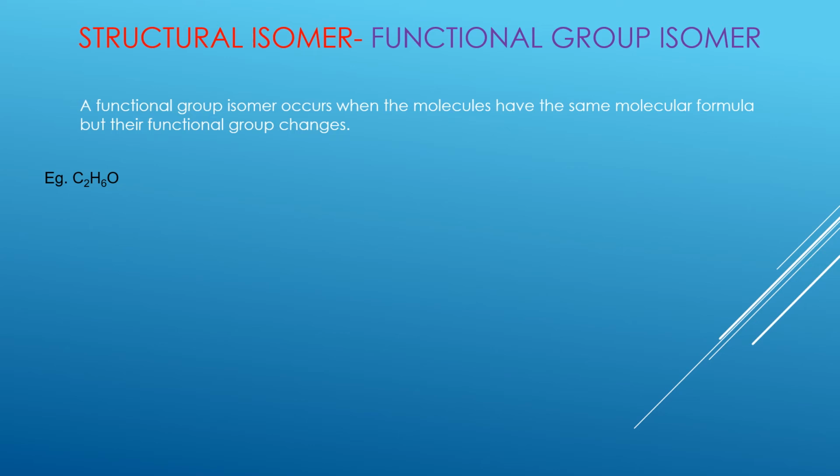Now let's look at the third type of structural isomer, which is called a functional group isomer. In a functional group isomer, the molecules will have a different functional group. So in this case, the functional group is going to change altogether. In a positional isomer, we kept the same functional group, which was OH. The only thing that changed was the position of the functional group. But here we will change the functional group into a different one.